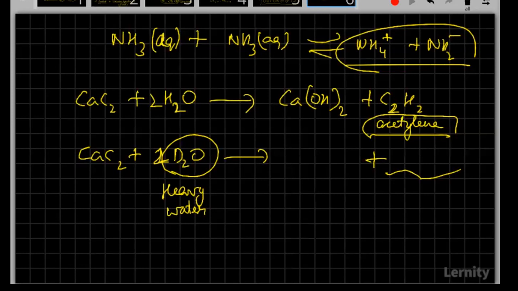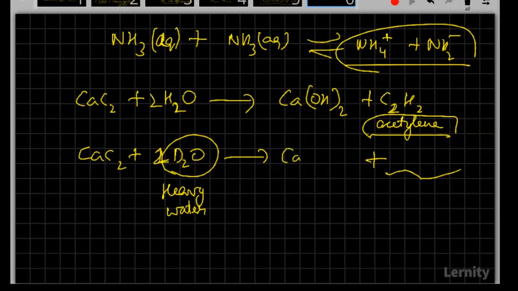Yeah. Everyone is writing the products correctly. Try to name those two, please. Yeah, that's correct.